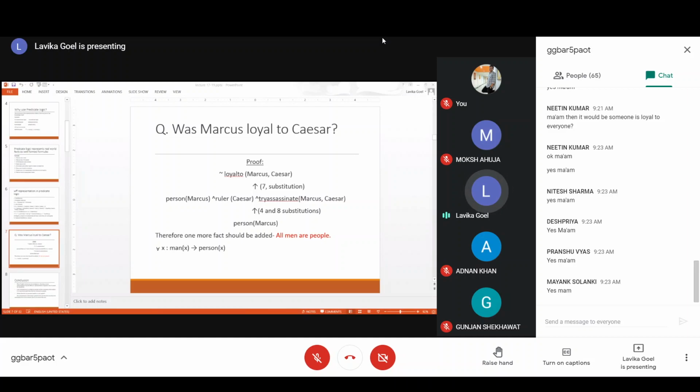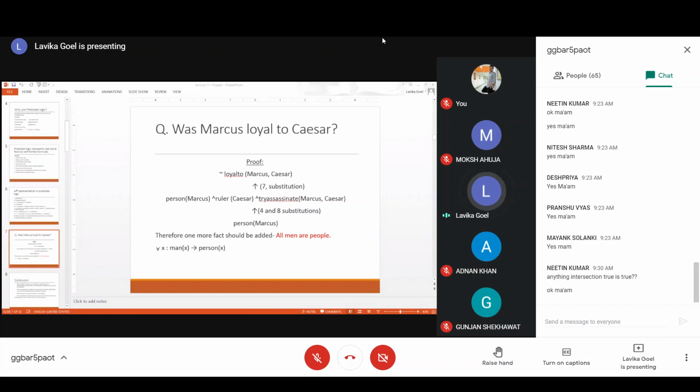No. See, anything intersection with true is the same thing. So it's not that anything intersection with true is not true. Anything intersection with true is the same thing. So A intersection with true is A, basically. Okay, Nitin? Please remember, you have done this in set theory. Anything intersection with true is equal to the same thing. Okay? Please see the chat box. Right? Okay. So anything intersection with true is the same thing. So that is why you just leave this ruler Caesar because it's already proved true.